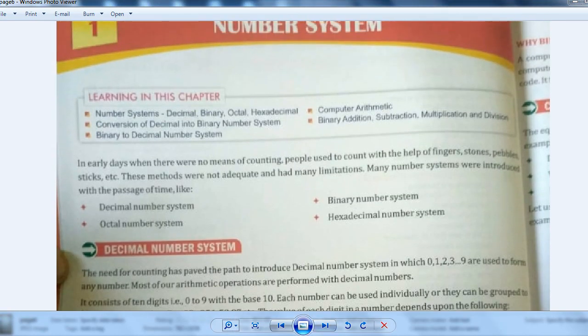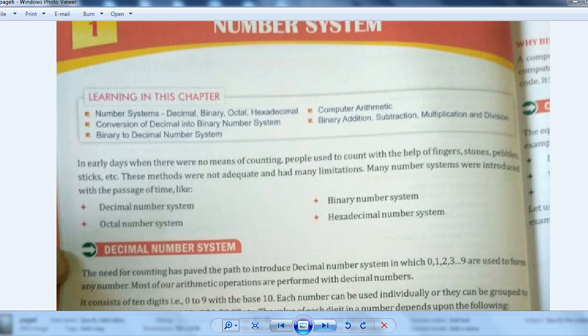In this chapter, we will learn number systems, that is decimal, binary, octal, hexadecimal. These types of number systems we will study, and computer arithmetic, how a computer operates, conversion of decimal into binary number system, binary addition, subtraction, multiplication, division, and binary to decimal number system, right? What exactly is the binary system?